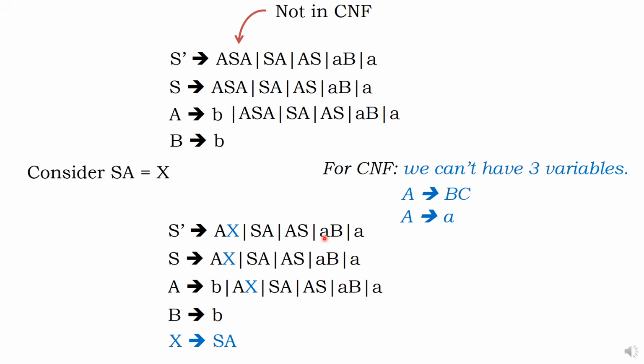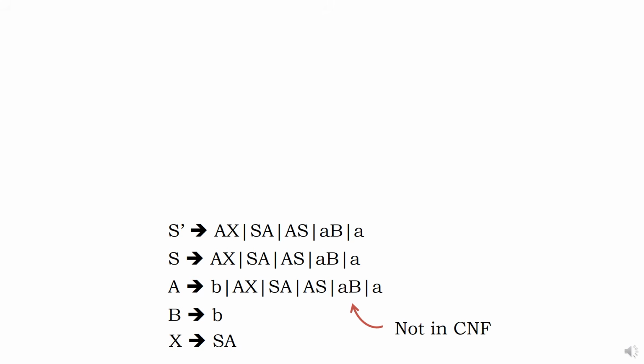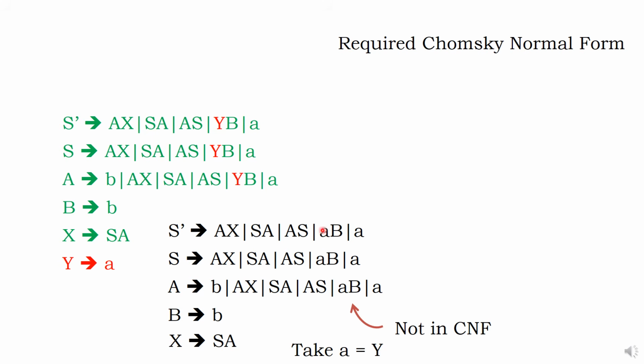In the place of small letter a, put capital. This is not in Chomsky normal form. In the place of small letter a, put capital Y. Sir, I will put capital Z. Go ahead. That is left to you. So, if I do, available Y, Y, Y. Next, who is Y? Y is nothing but a.